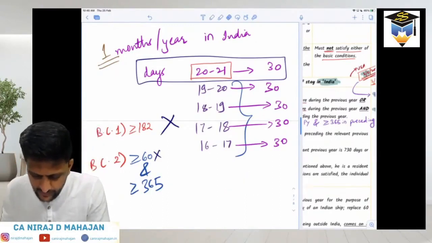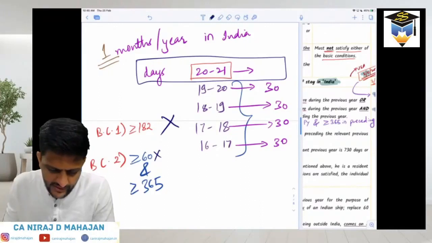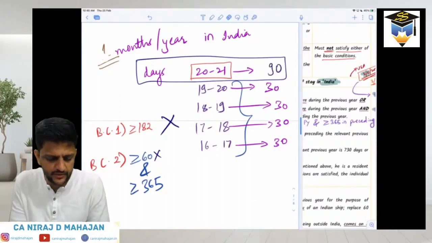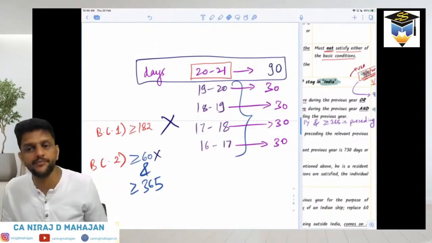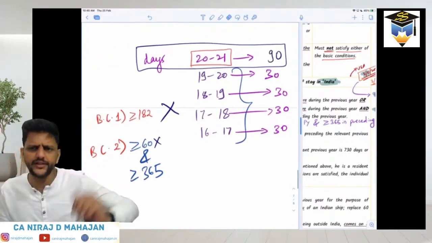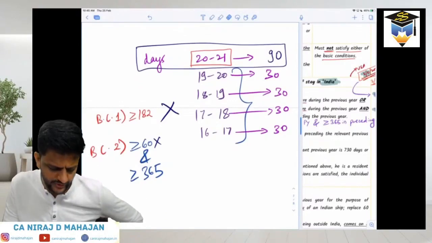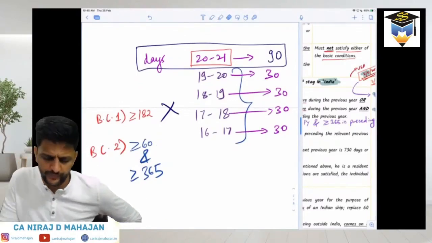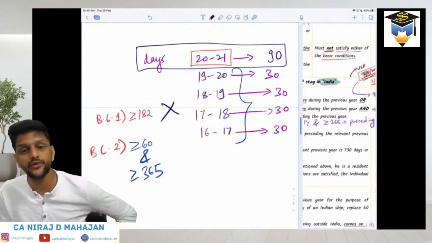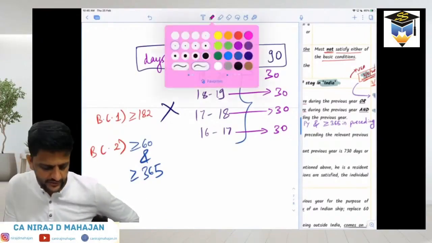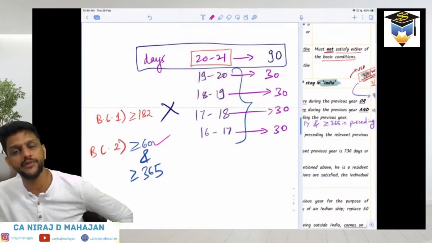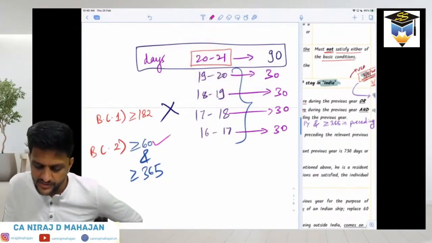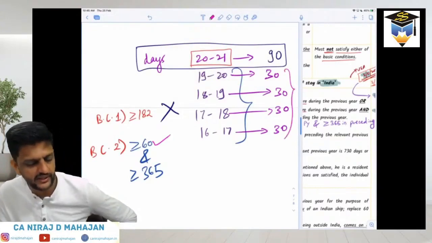What if I change the example? Let us say he is in India for 90 days in the PY. I'm just changing the examples, okay? He is in India for 90 days in the PY, but 30 days in each of the last 4 years. What will happen? Whether basic condition number 1 is satisfied? Still no. Whether basic condition number 2 is satisfied? For that, you'll have to check 2 categories again. Under the first category, satisfied, yes, in the current year he is there for at least 60 days. He was there for 90 days, but for the last 4 years, is he there?